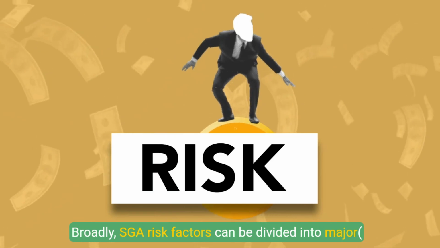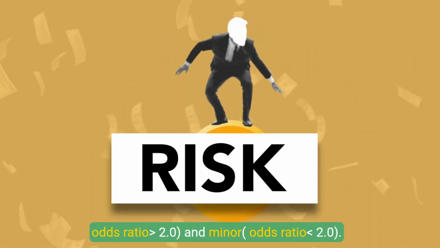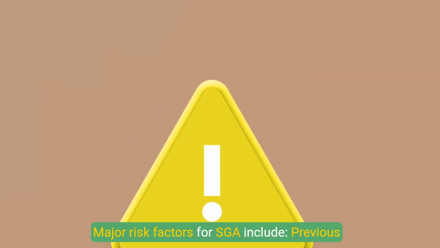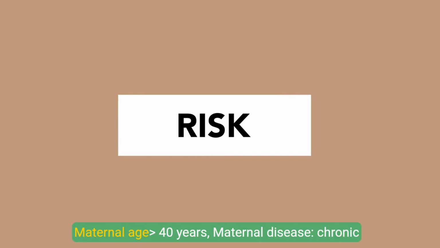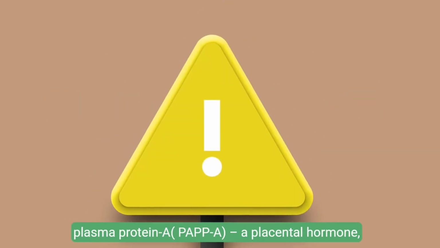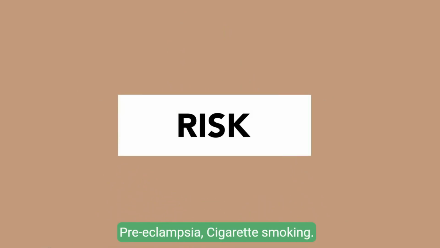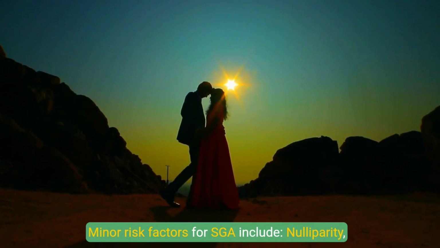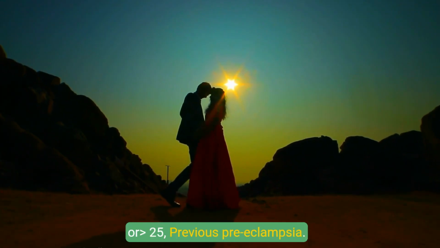Broadly, SGA risk factors can be divided into major, odds ratio greater than 2.0, and minor, odds ratio less than 2.0. Major risk factors for SGA include previous stillbirth, previous SGA fetus, cocaine use, maternal age over 40 years, maternal disease, chronic hypertension, renal impairment, diabetes with vascular disease, antiphospholipid syndrome, threatened miscarriage, low pregnancy-associated plasma protein A, PAPP-A, a placental hormone, preeclampsia, cigarette smoking.